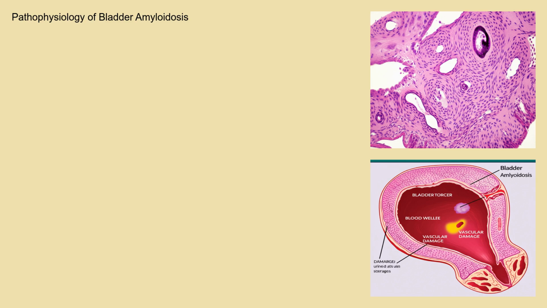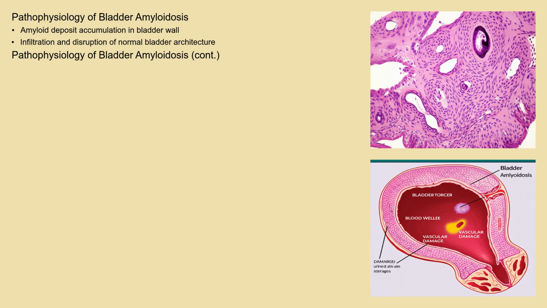The pathophysiology of bladder amyloidosis centers around the accumulation of these amyloid deposits within the bladder wall. These deposits infiltrate and disrupt the normal architecture of the bladder, replacing healthy tissue. This infiltration thickens the bladder wall, reducing its elasticity and capacity. The deposits can also damage blood vessels within the bladder, leading to bleeding. Consequently, the bladder's ability to function effectively as a reservoir for urine is compromised, leading to various symptoms.